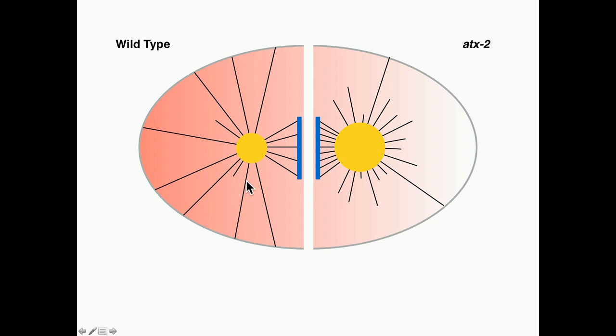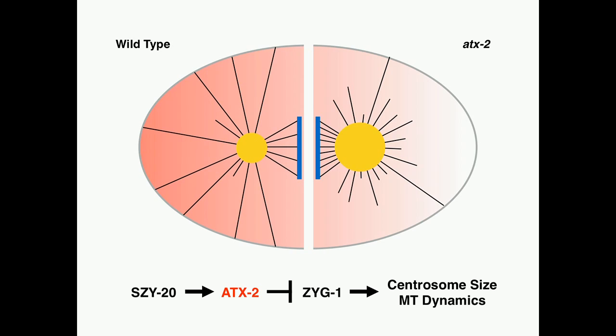So, to summarize, we've shown that loss of ATX-2, shown here in red, contributes to elevated levels of PCM factors and overall larger centrosomes. These larger centrosomes possess more microtubule nucleation factors, leading to excessive microtubule nucleation, which results in stunted microtubule growth and cytokinesis failure. And so to conclude, we have shown that ATX-2 is positively regulated by SUSY20, with both acting upstream of ZAG1, and ATX-2 acts upstream in this pathway to negatively regulate centrosome size and microtubule dynamics.